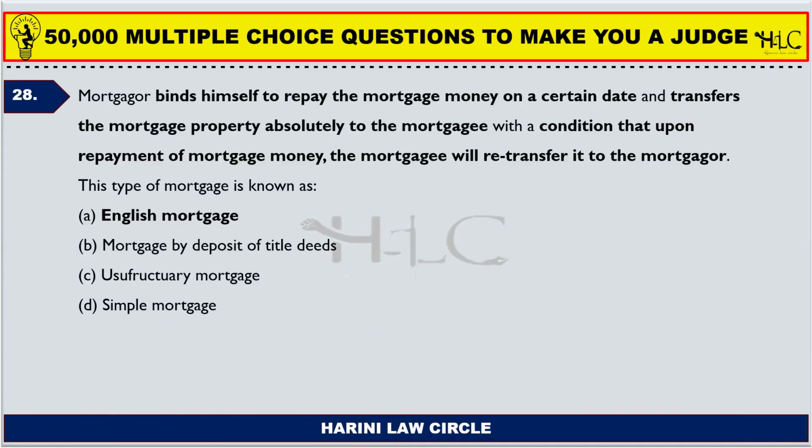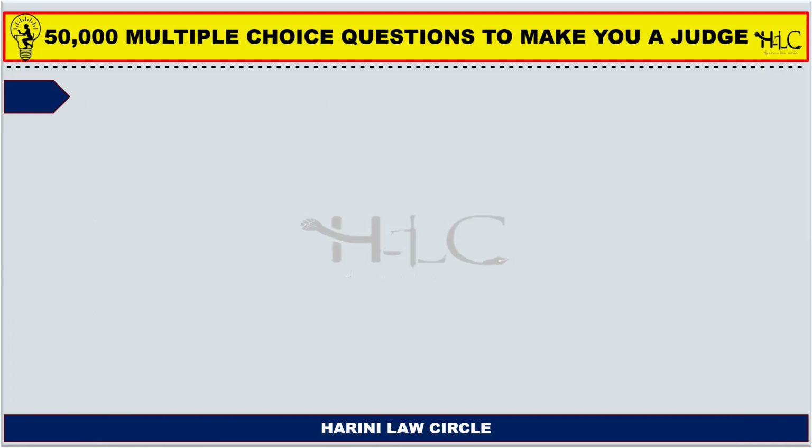Next one. The mortgagor binds himself to repay the mortgage money on a certain date and transfers the mortgage property absolutely to the mortgagee, with the condition that upon repayment of the mortgage money, the mortgagee will retransfer it to the mortgagor. See, this is the same type which we saw in the previous question, number 26.